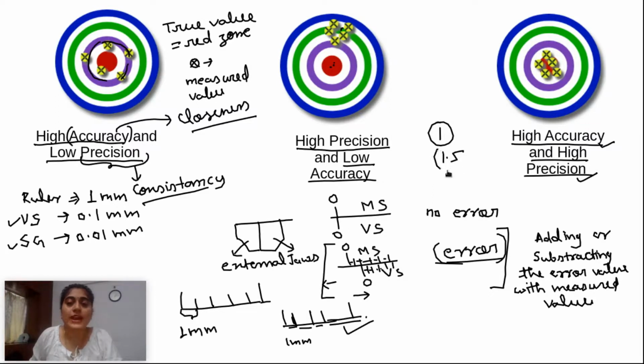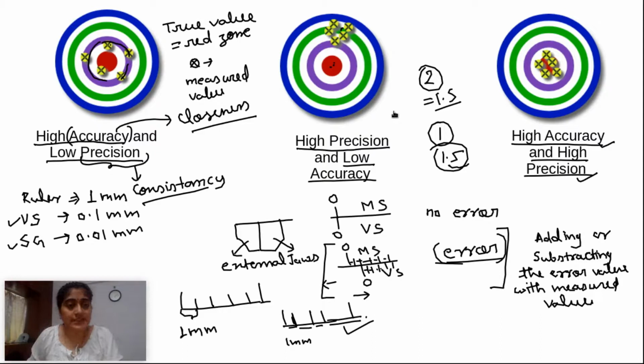So you can calibrate that. If you are using any fluid and the viscometer shows 2, it means you have to subtract this 0.5 value, so the viscosity of that fluid will be 1.5. So you can calibrate. Like this, calibration works for all types of instruments, for this type of accuracy problem.